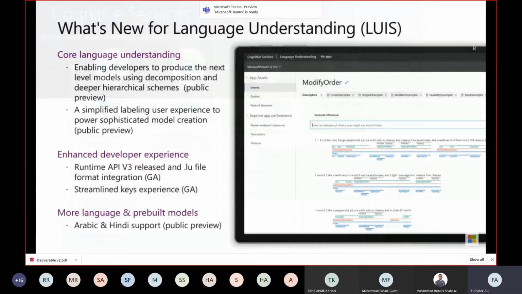And what's new about Luis is it enables developers to produce next level models using decomposition. I mean, in layman terminology, I must say that Luis is a kind of chatbot in which you just come to get information or knowledge about something. It's not a kind of tool in which you can have cross questioning with the bot, like the Google chatbot in which you just pass your query and you get a response.